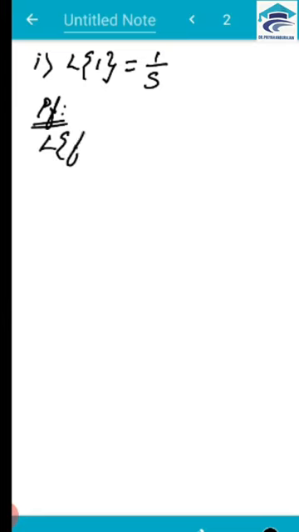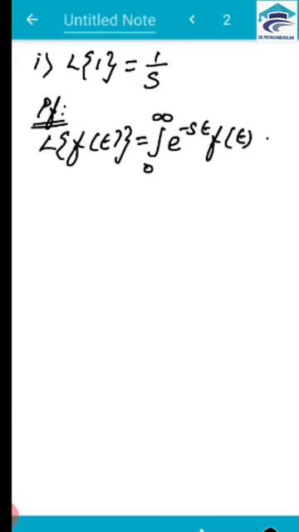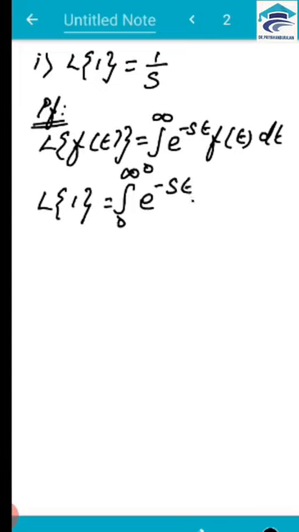We know that L of f of t is equal to the integral from 0 to infinity of e power minus st f of t dt. So this is the Laplace transform formula. Here f of t is 1. So L of 1 will be equal to the integral from 0 to infinity of e power minus st into 1 dt.